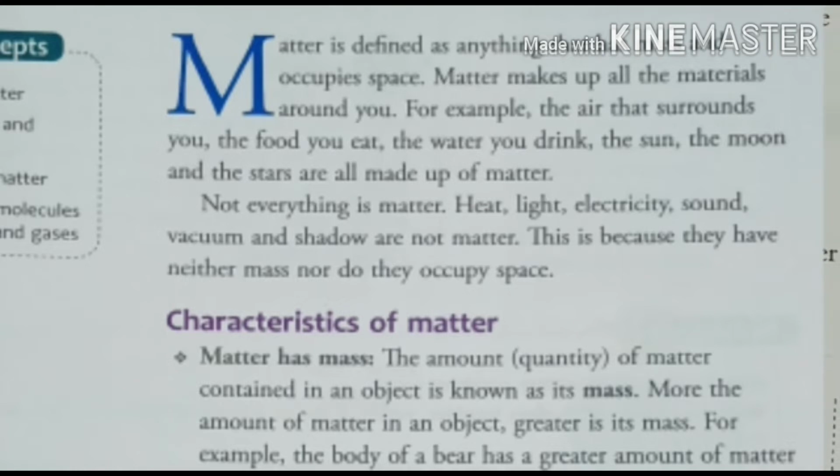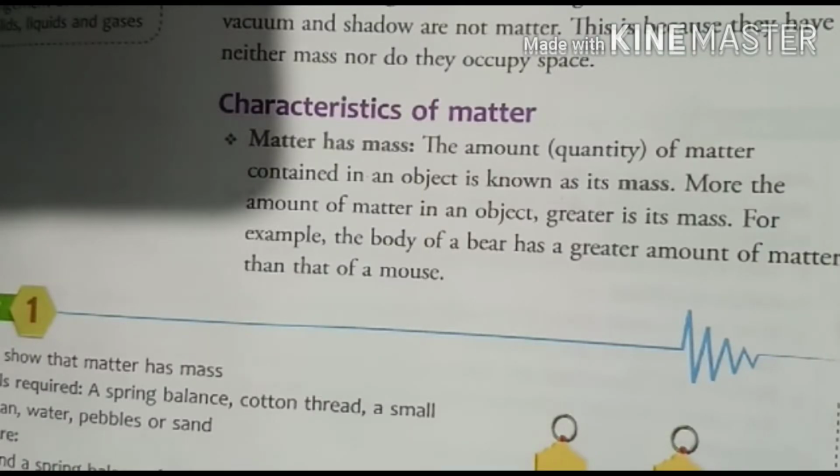Matter's first characteristic is that it has mass. The quantity of matter contained in an object is known as its mass. We can understand this by knowing that everything is made up of very, very small tiny particles.